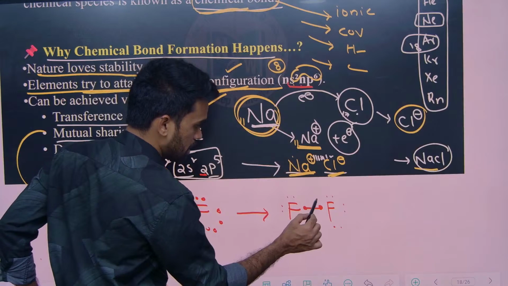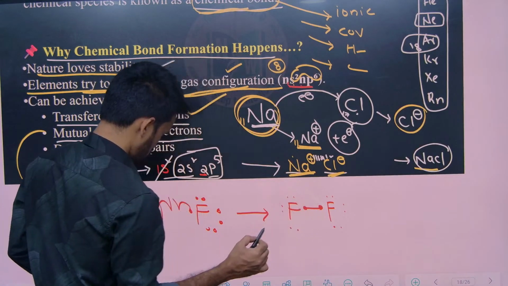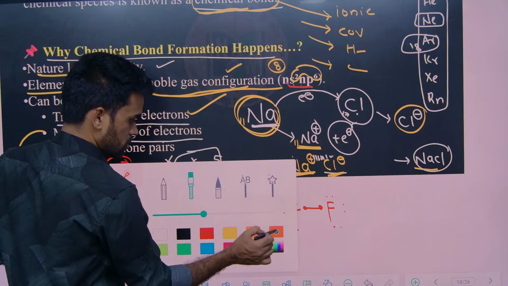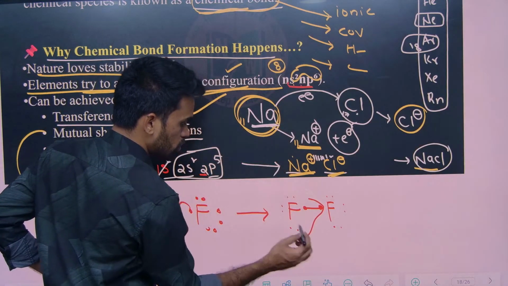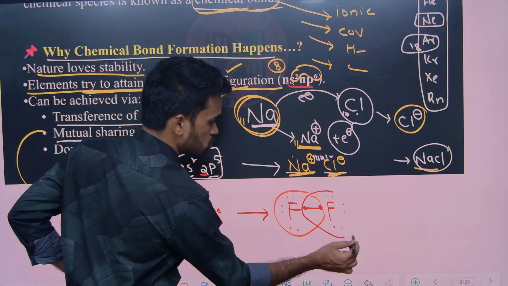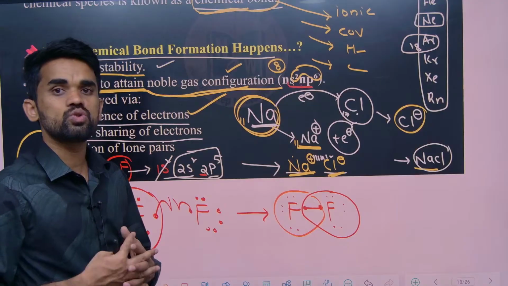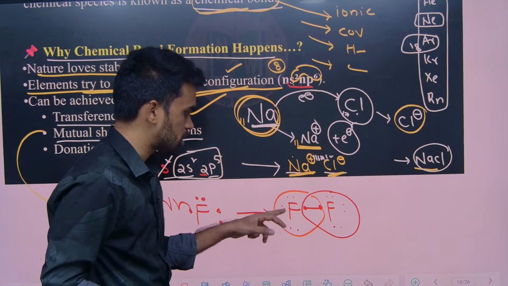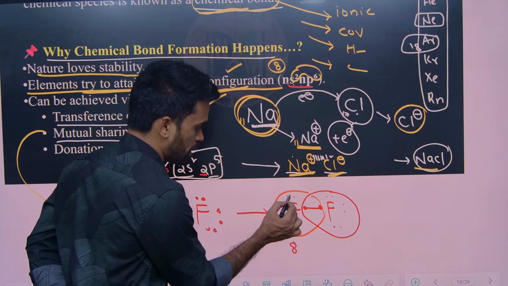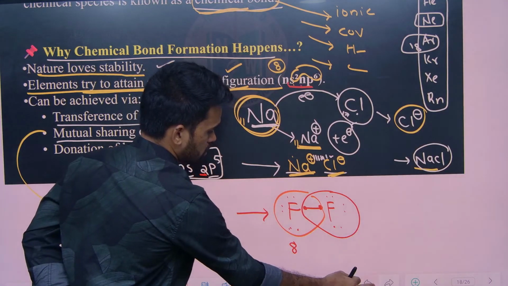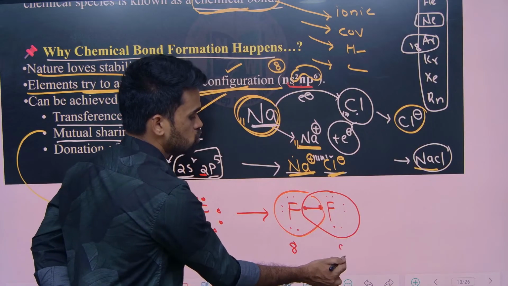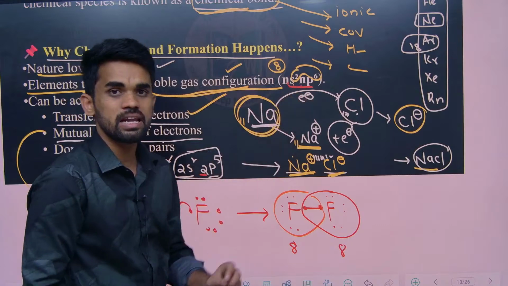So you can say these bonding electrons belong to this fluorine as well as this fluorine. So it means their electrons are mutually shared. So the total number of electrons on each fluorine will become 8 now. Count once: 1, 2, 3, 4, 5, 6, 7, 8. Similarly for this one also, 6 plus 2, 8. So both of them are getting 8 valency electrons now.